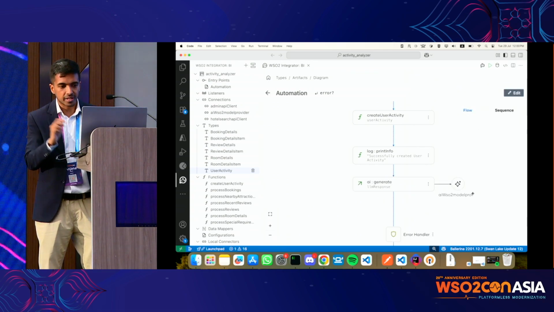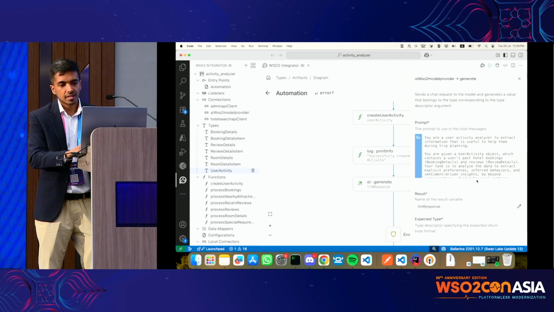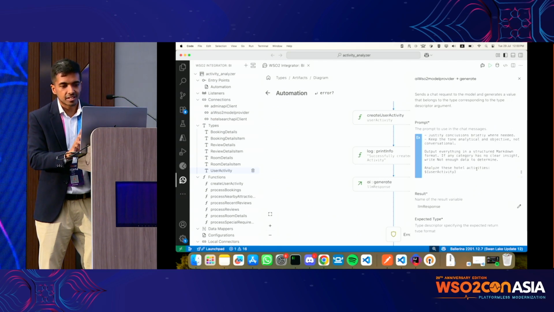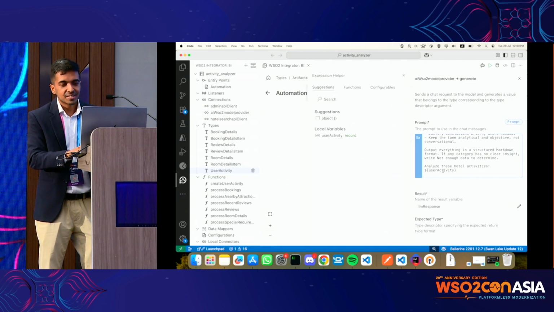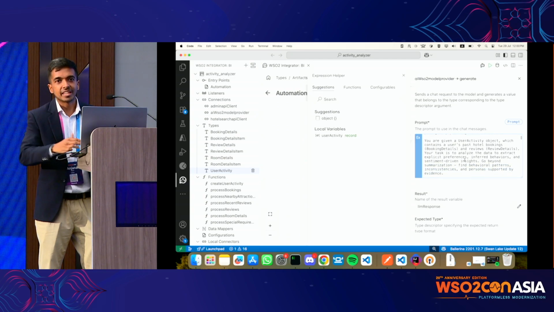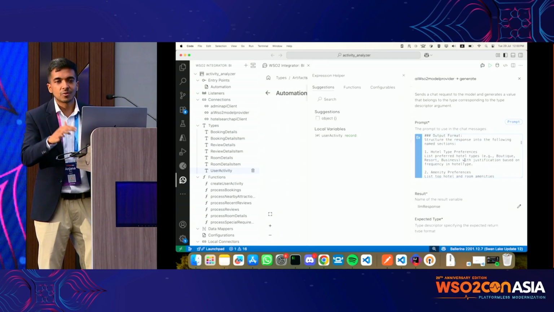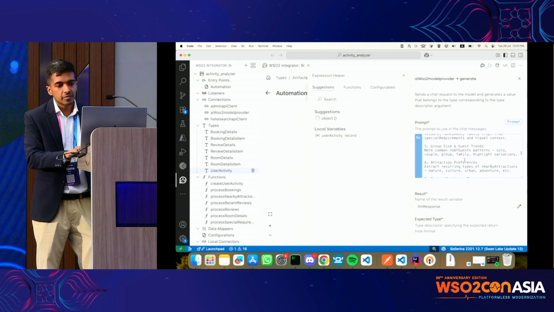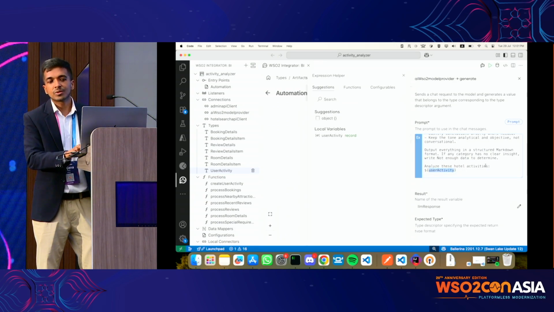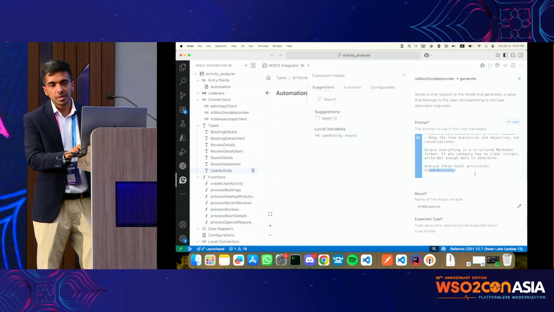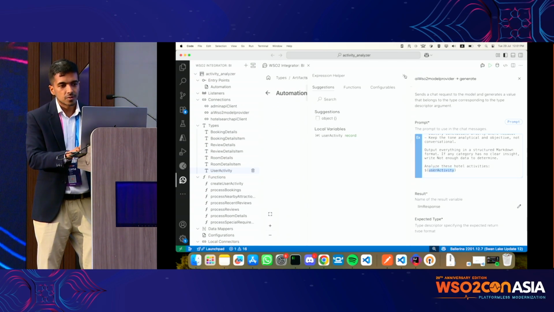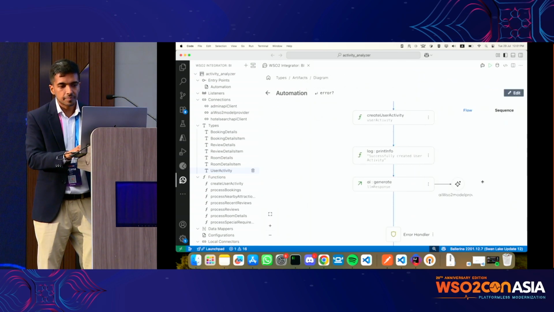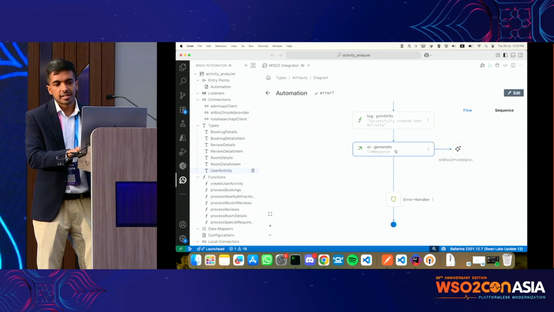Yeah, I'll get into that. Thanks Nadheesh for reminding me that. So we have this placeholder in the prompt. What we do is we give a huge prompt saying, okay, this is all you have to do. This is the categorization and what I want. And then I say, okay, analyze these hotel activities, and I point the variable here.